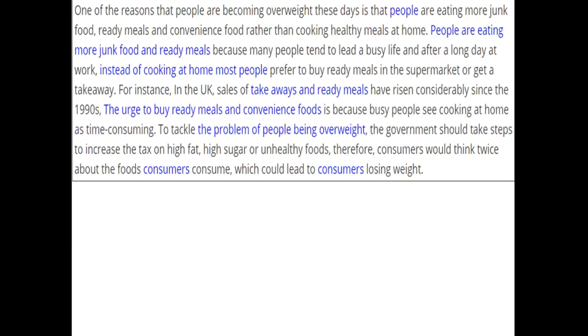Hello again. As I told you in the last video, I'll give you one more example to help you understand what exactly referencing words are in a better way. So this is the example here. You can see the blue line is something which can be replaced with referencing words to get a better band score, and it comes under the evaluation criteria of coherence and cohesion, right?